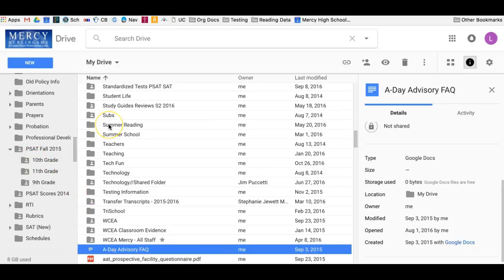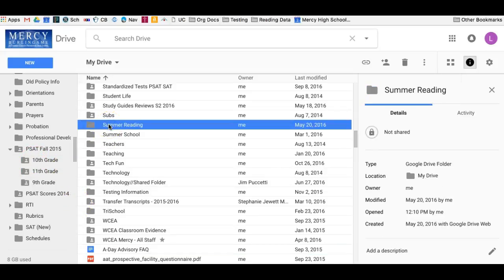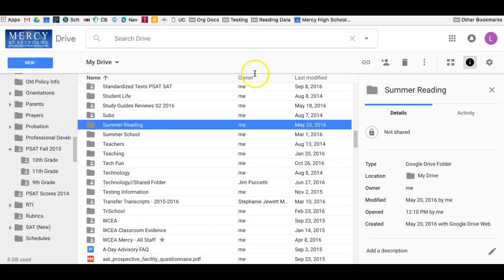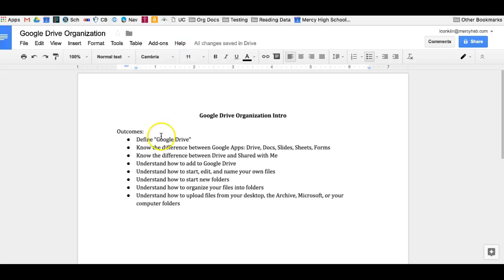So that's how you can drag one thing. If you want to drag multiple things, you can click, hold down the Shift key, click on whatever else you want to drag, and then you can drag these all at once. I don't want to drag all of these folders all at once, but it's an option for you. Let's go back to our outcomes for the day.